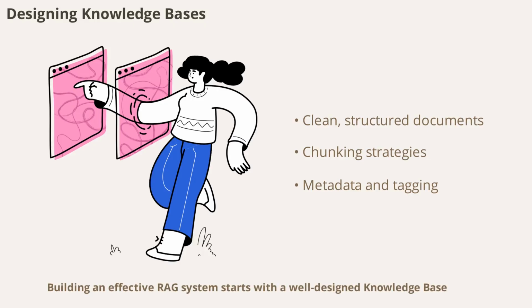Building an effective RAG system starts with a well-designed knowledge base. Documents should be clean, well-structured, and appropriately chunked. Metadata and tagging systems help organize information, while regular updates ensure the AI always has access to the latest data.